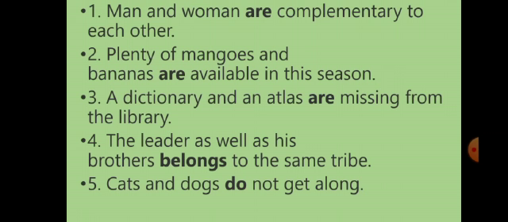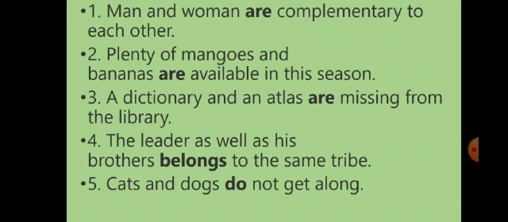Now let's see a few examples. Men and women are complementary to each other. Plenty of mangoes and bananas are available in the season. So here man and woman are two subjects, it is plural, so we have used are. Mangoes and bananas, so there are two subjects, so we have put are. A dictionary and an atlas are missing from the library. Two things, so we have used are.